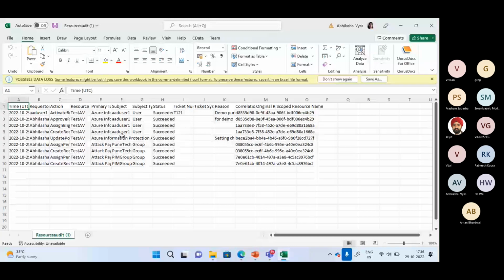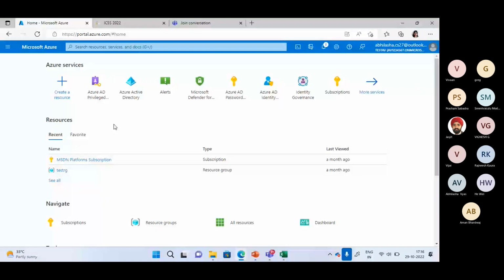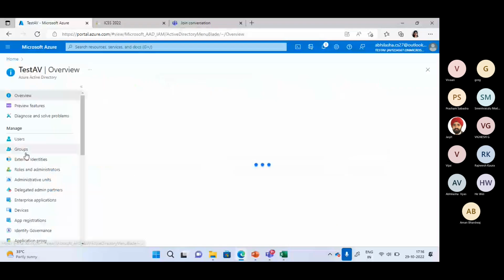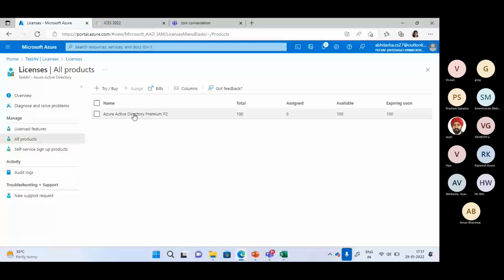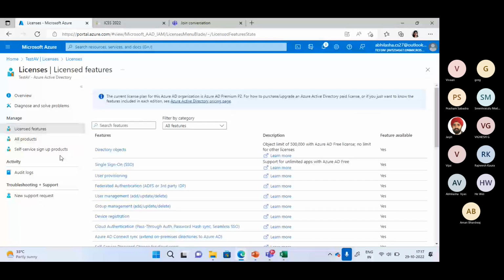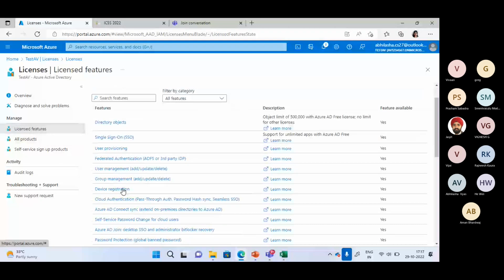Okay, I'll take you back to the place where I can show you the license option. In the Azure Active Directory, we have licenses. And again, this is very, very important, the privileged identity management, where we are managing the identities which are having privileged accesses which we are giving. So I can go and check the products. I will show you that I have the active Azure Active Directory Premium P2 license. So these are the different options which are available.